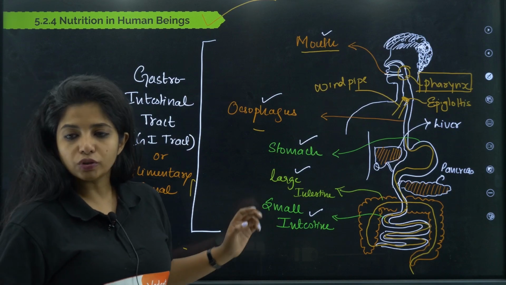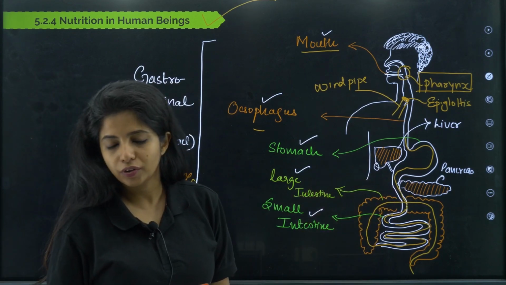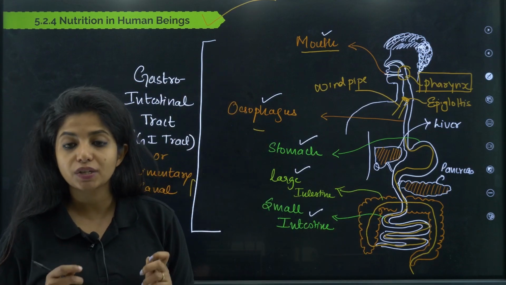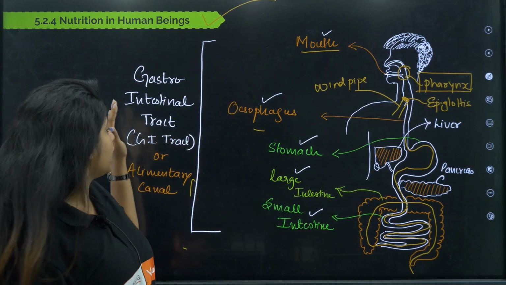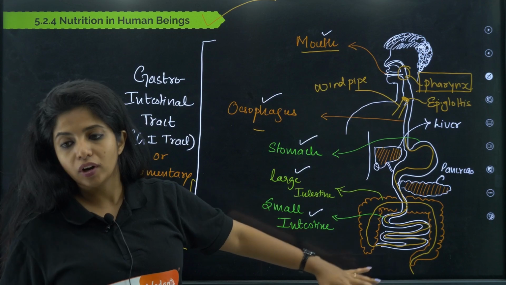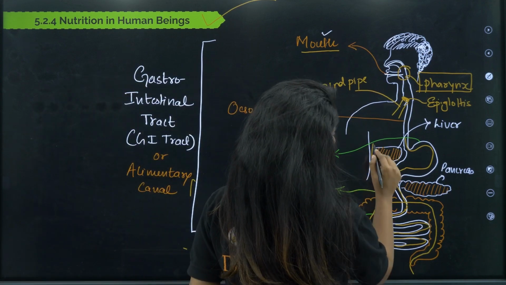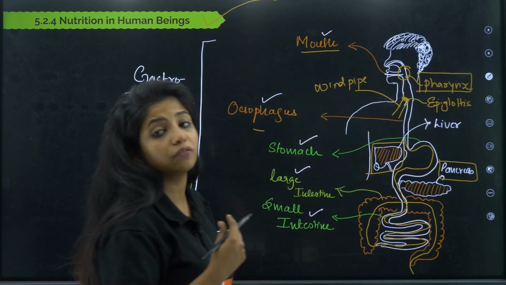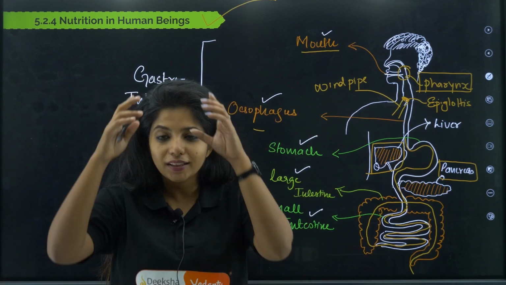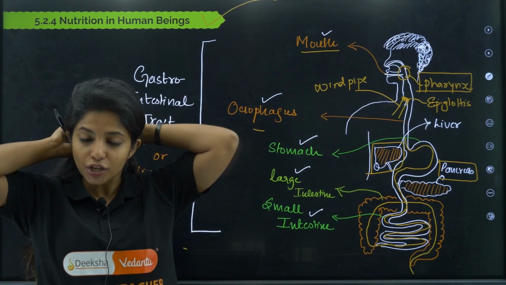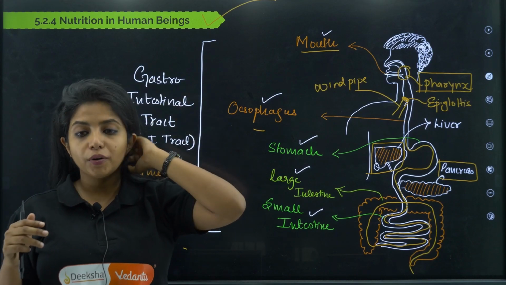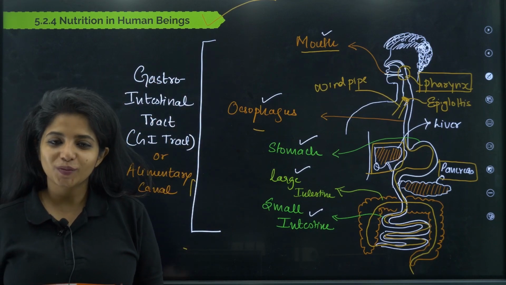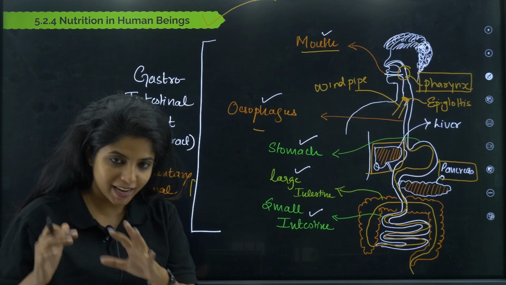Now you saw there are two different organs which I have mentioned over here: liver and pancreas. I call them digestive glands. Along with the alimentary canal, I also have two very important digestive glands, the liver and pancreas, because they give out their secretions, which are also very important to me, along with these other parts mentioned over here. So we are going to study all of them now.